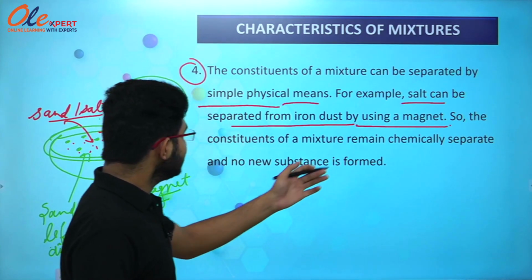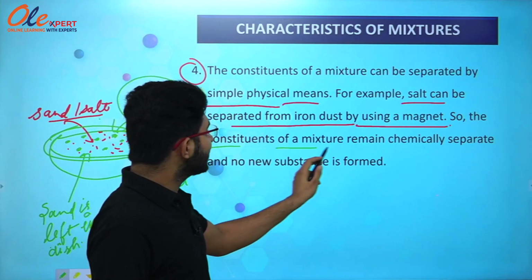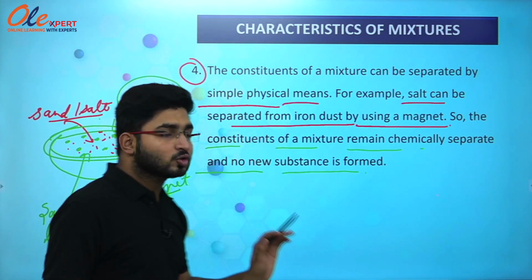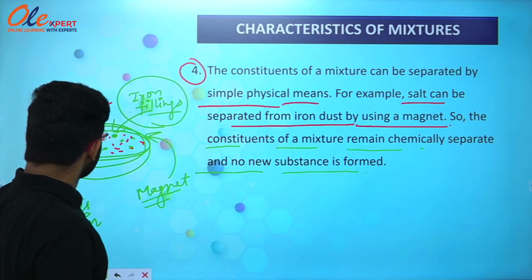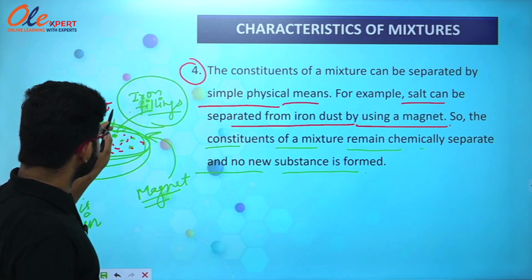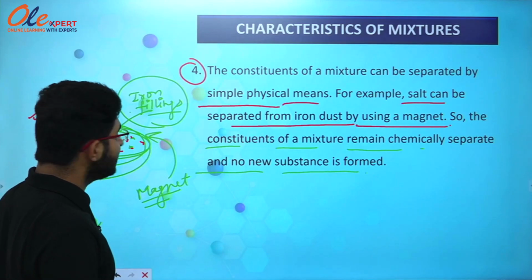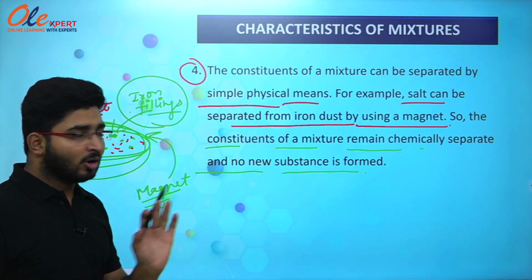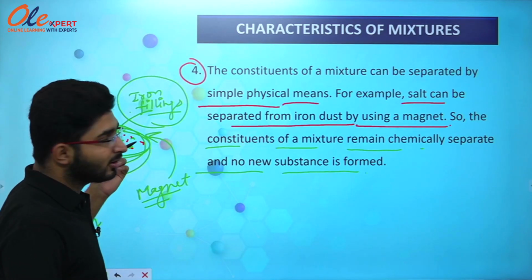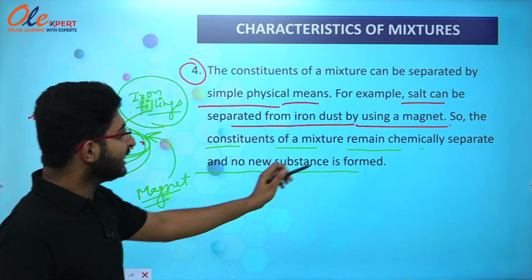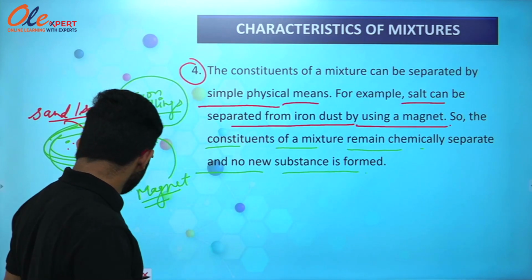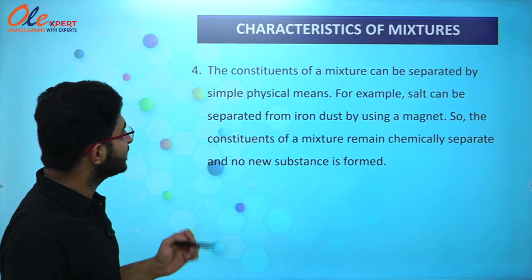So here it is written that the constituents of a mixture remain chemically separate and no new substances are formed. So the mixture's constituents, that is sand, salt or iron filings, are not chemically involved in this mixture. That is why they are chemically separate and no new substances are formed. So this is the fourth characteristic of the mixture.